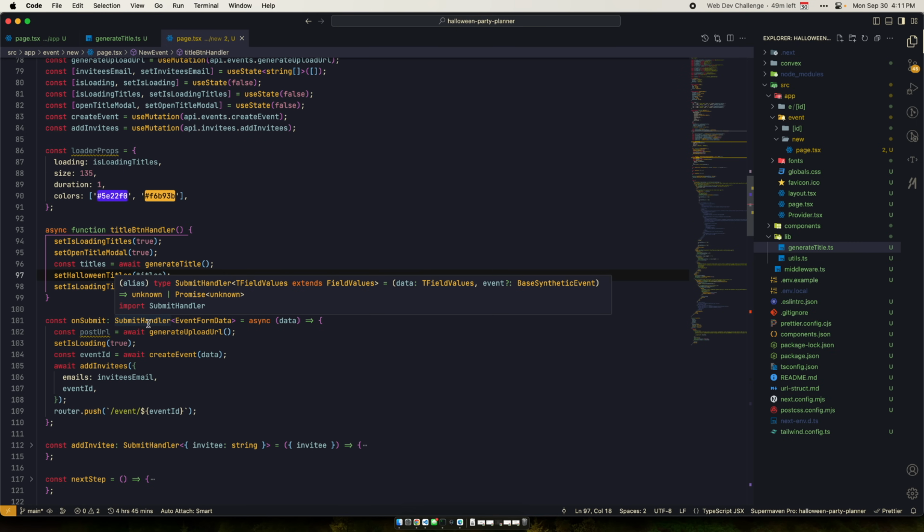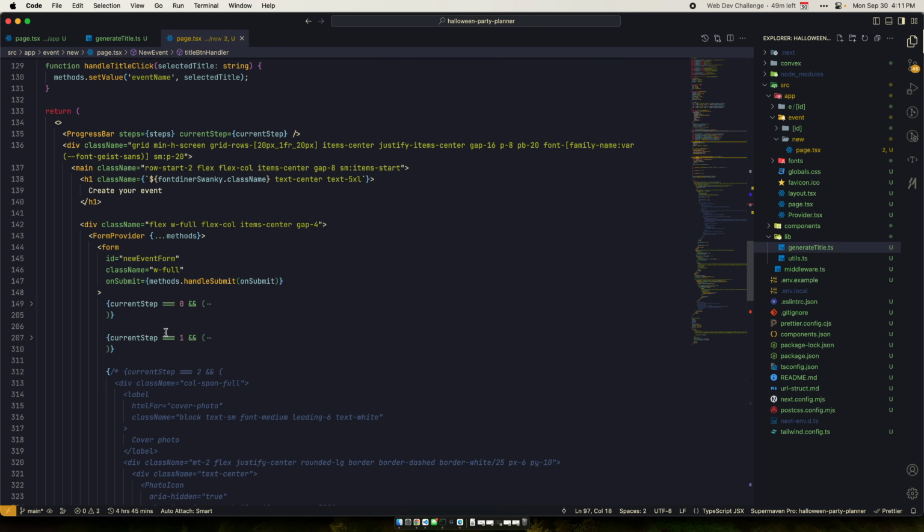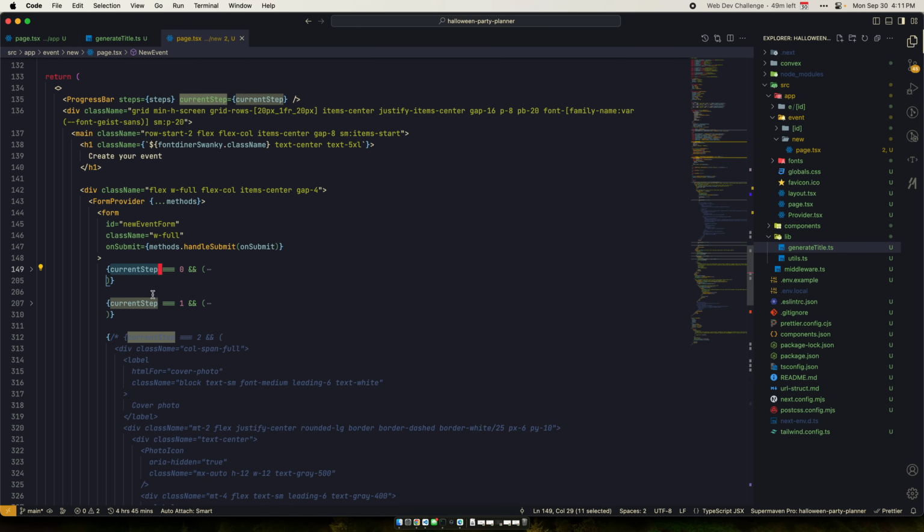Use React Hook Form to submit everything and handle all the form stuff. It's a multi-step form, all on one page. It's multi-steps, once you step through. I'm glad that I was able to get some of the AI stuff from Gemini in there to give you options on what titles it was. So that was pretty cool.